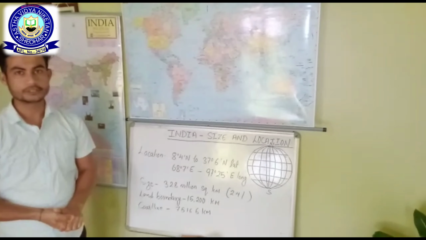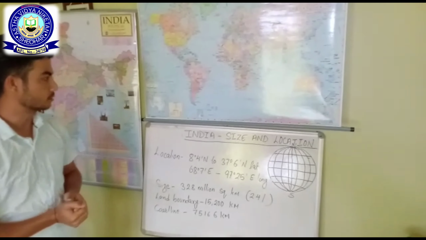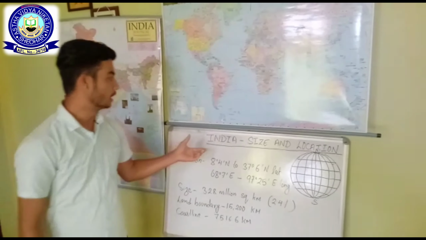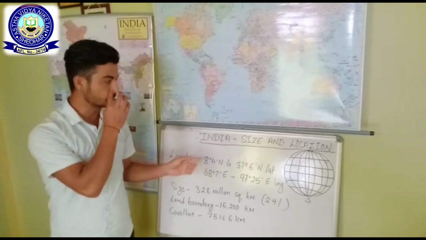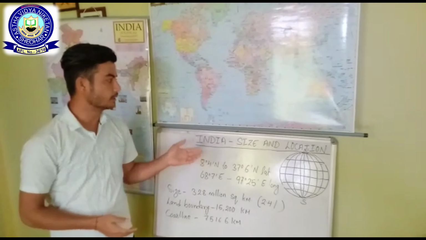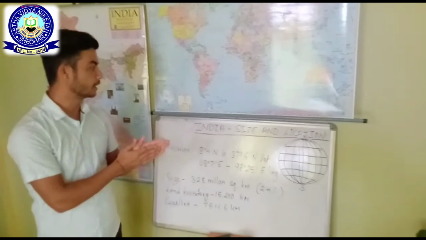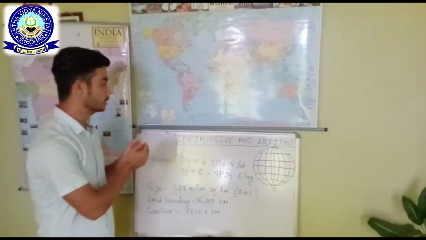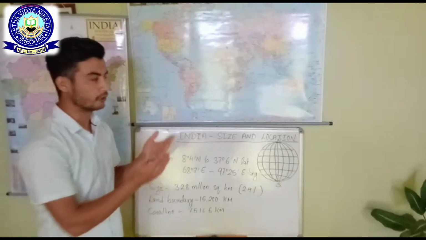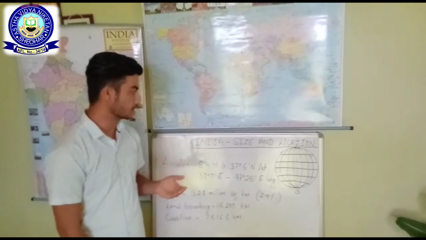Today we are going to start our SSC subject from the geography portion. Our first chapter is India's size and location. This is a very small chapter, but it is one of the important chapters in your book. If you read this chapter very well, it will help you for a better understanding of the upcoming chapters as well.